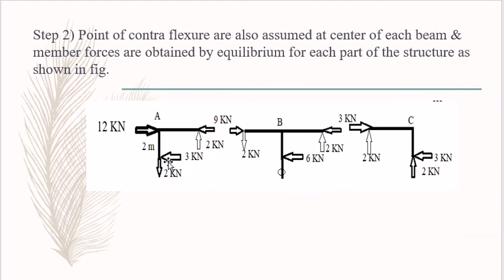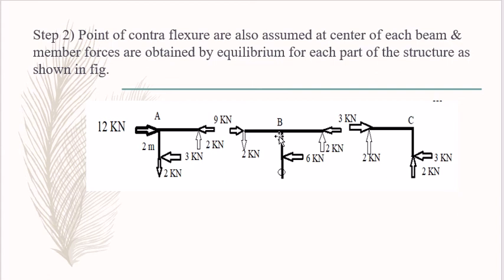Then with the help of this, these are the unknowns, and we have to take the moment at any point. Consider that here we have to take the moment. Then you will get this force which is AC. So according to that, you will get the 2 kilonewton. Then take the summation of Fx is equal to 0. According to that, you will get this 2 kilonewton and 9 kilonewton.